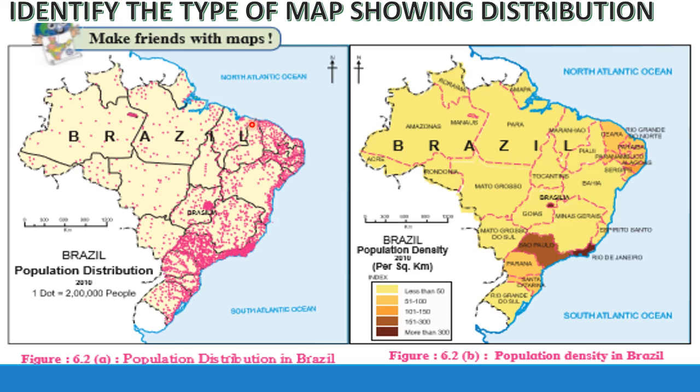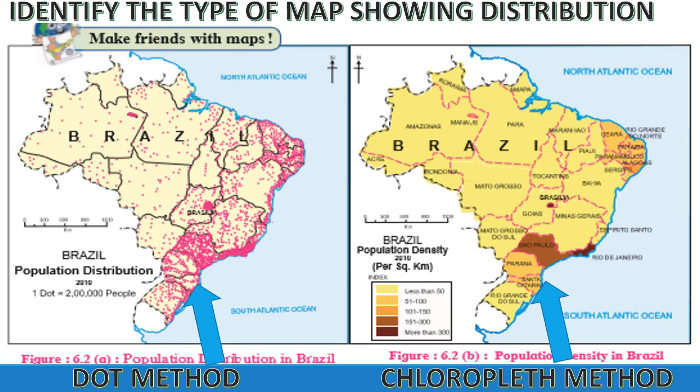So which are these map types? As we had discussed earlier, this first one is the dot method. Then the second one is the choropleth method because it has shading, and dot because there are dots in those maps.